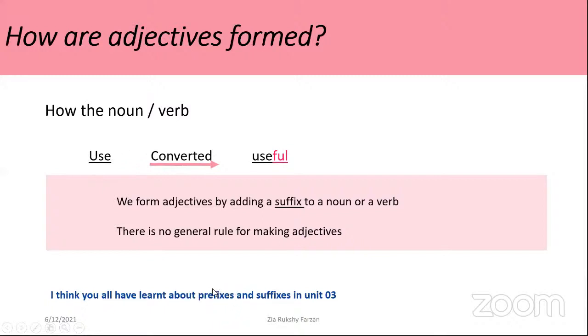We can make different word classes. Mainly we can make the opposite words from the prefix. I think you all remember that.